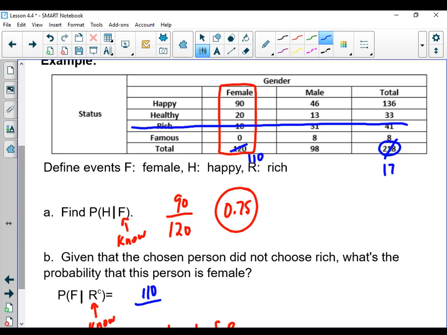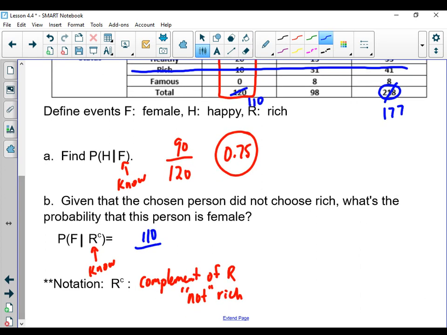So that gets me down to 177. And again, if I punch that in, divided it out, I'd find out this is 0.62. So by knowing that they did not answer rich, that eliminates all those answers, and it narrows down the data that I would focus on.